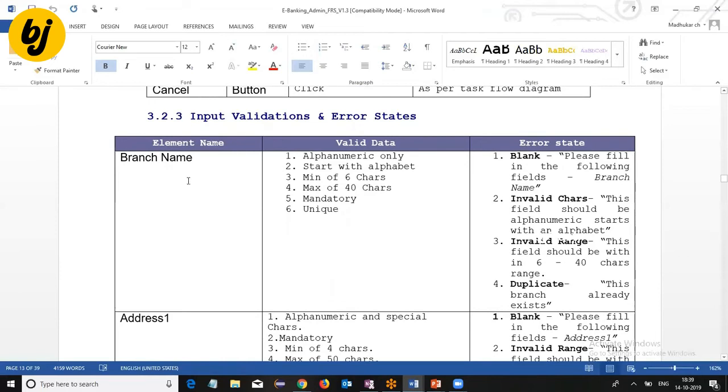For branch name, what is the valid data? Alphanumeric only, start with an alphabet, minimum of 6 characters, maximum 40 characters, mandatory, unique. Error state: blank gives 'Please fill in the following fields.' For branch name, 'Invalid character. This field should be alphanumeric, starts with an alphabet.' That means this is the valid data, and if you give invalid data, what kind of error messages should be displayed. It is provided in such a detailed way.